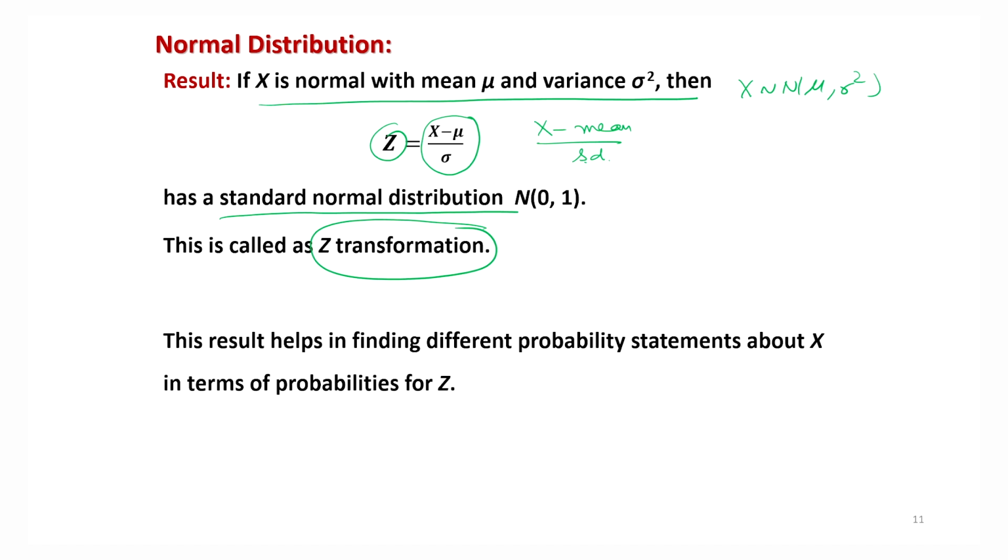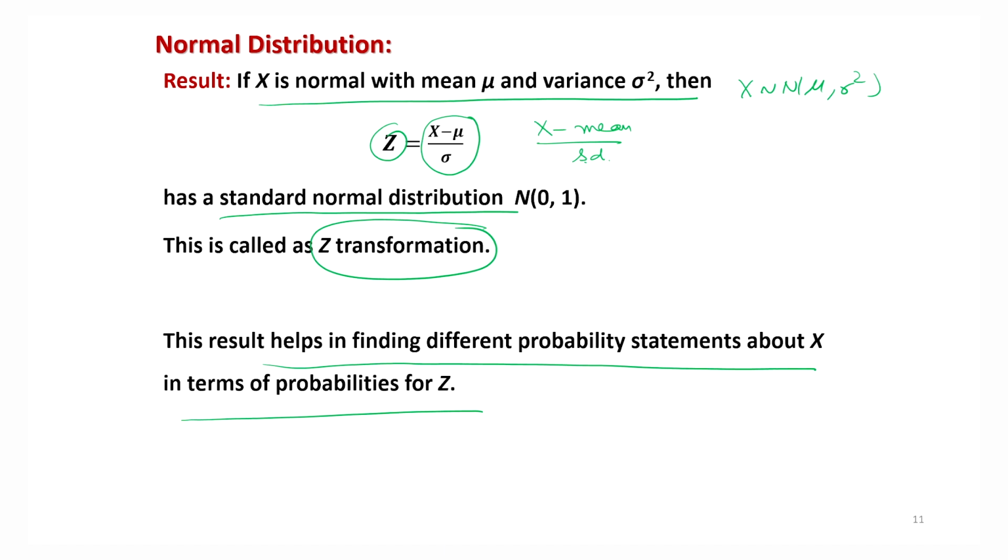So this result helps us in finding different probability statements about x in terms of probabilities of z. We will see that it is going to be useful in many applications. Many times this concept is also used in normalizing the data. You can recall that when we were considering the Chernoff faces in graphics, there was a constraint that the data has to be normalized. So this is one way by which we can do the normalization.